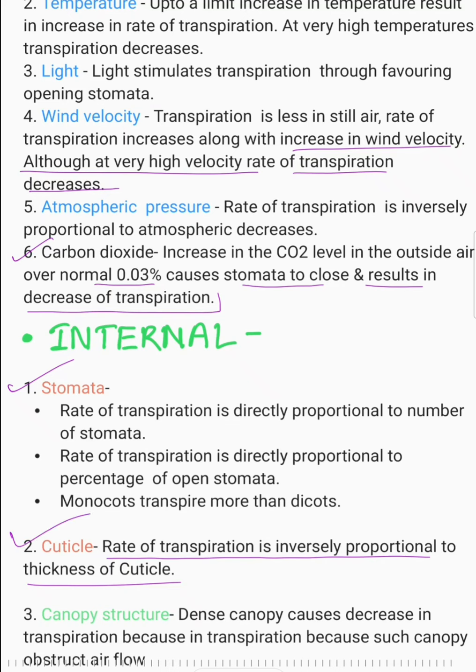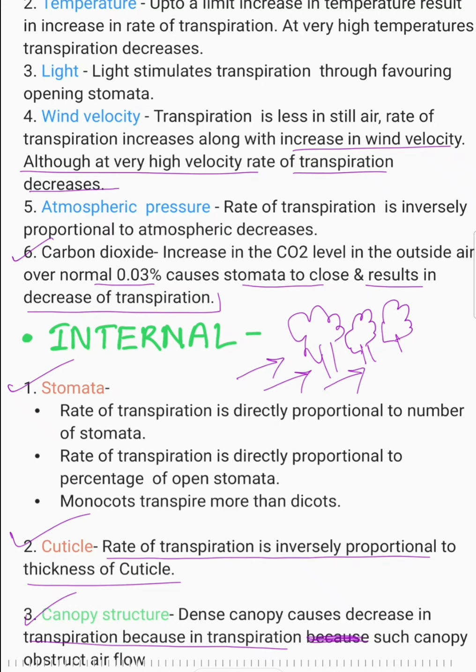I have already told you about that before. Then canopy structure: a dense canopy causes a decrease in transpiration because the canopy obstructs airflow. Sorry, something has come inside my throat. It means that in a deep, very congested forest, there is very little chance of good airflow, because the air is congested inside, which decreases the rate of transpiration.